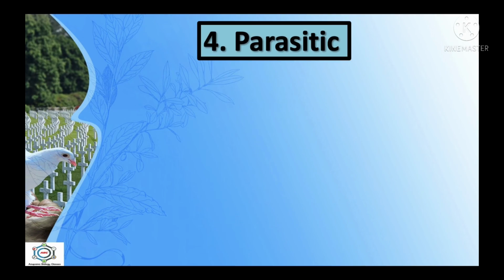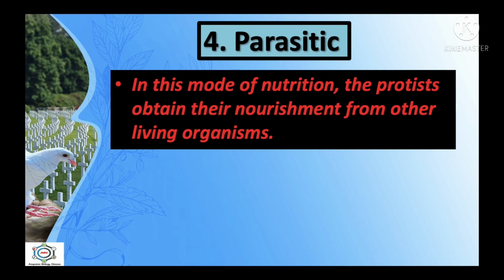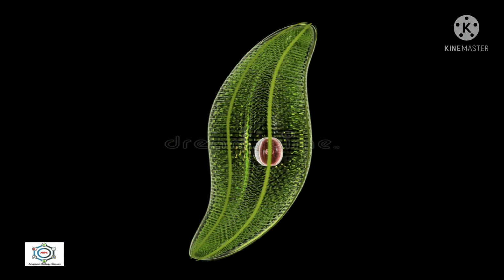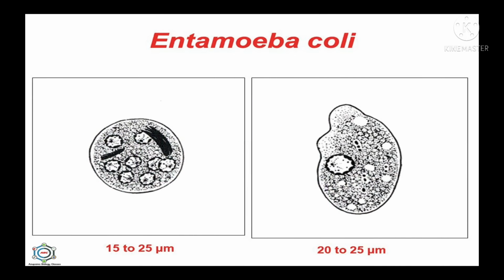After this, parasitic mode of nutrition. In this mode of nutrition, the protists obtain their nourishment from other living organisms. And the examples are Monocystis, Plasmodium, Giardia, Entamoeba, etc.